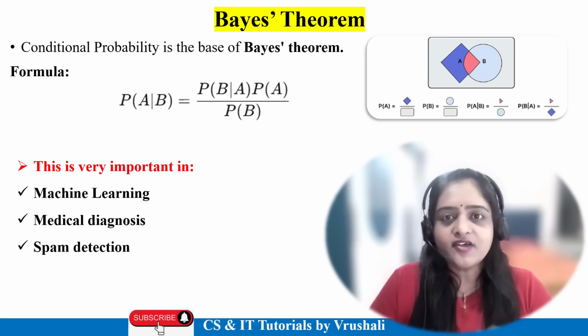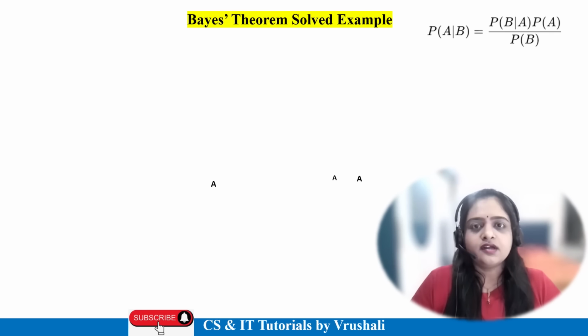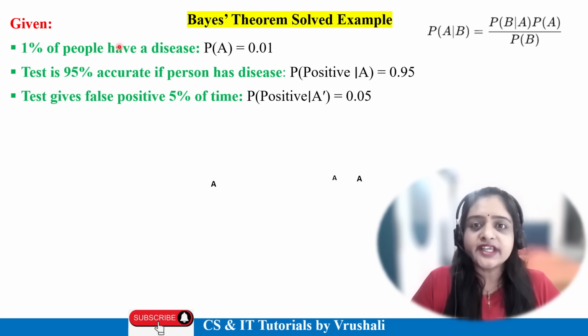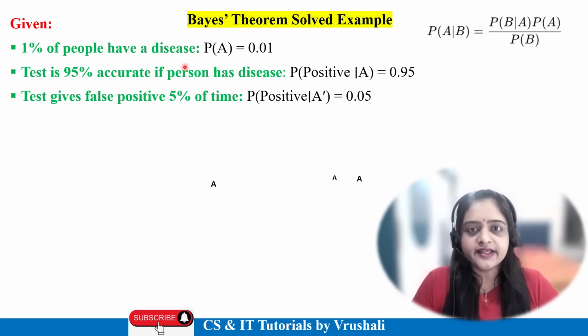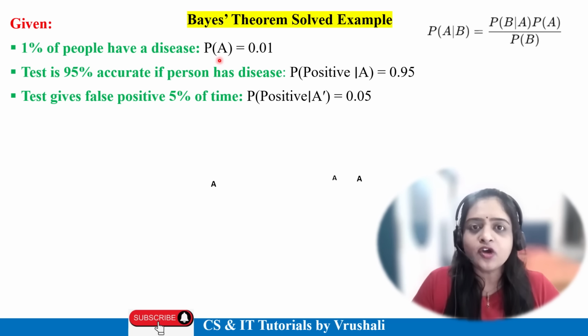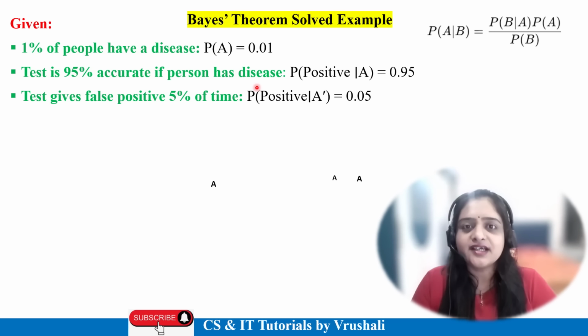Now let's understand with an example. See here, a solved example of Bayes theorem. This is your given data. First, 1% of people have the disease. So we consider that probability of A is 0.01, that is 1%. Probability of A means a particular person has the disease. Second, the test is 95% accurate if the person has the disease.